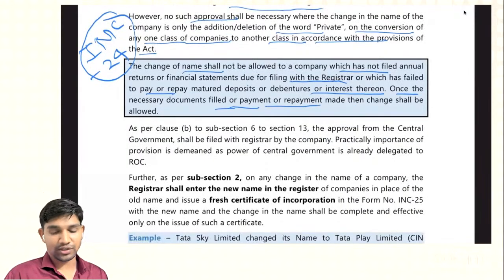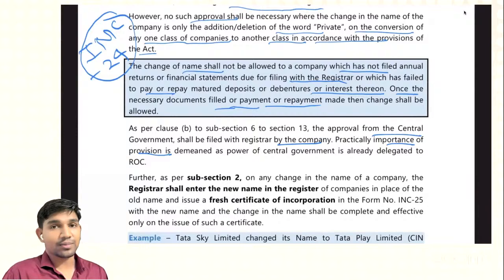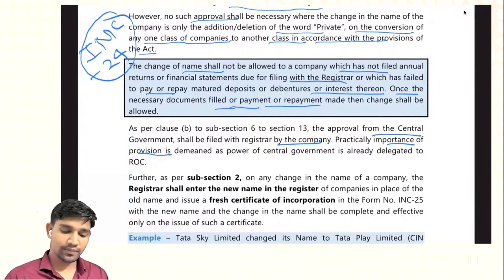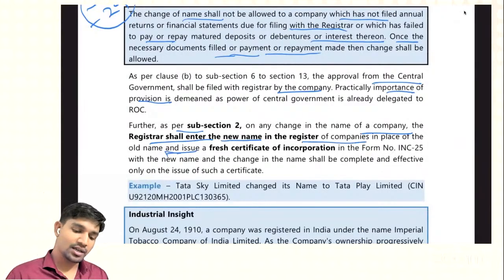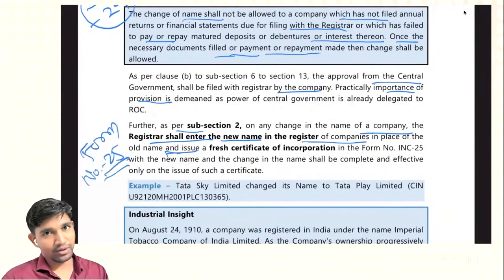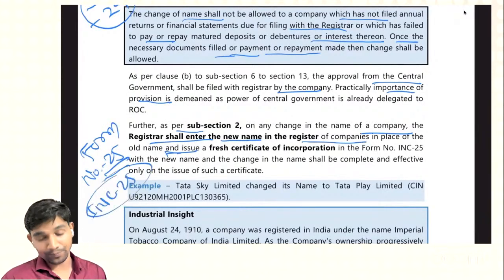As per clause B, subsection 6 of section 13, the approval from the Central Government shall be filed with the registrar by the company. Practically, the importance of the provision is diminished as the power of the Central Government is already delegated to the ROC. Further, on any change in the name of the company, the registrar shall enter the new name in the register of companies in place of the old name and issue a fresh certificate of incorporation in form number INC 25. We applied in form INC 24 and get the new certificate in form INC 25.